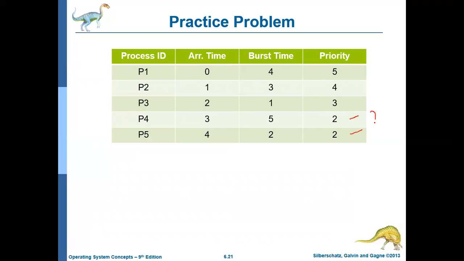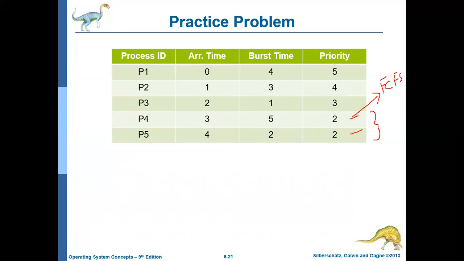If there is a tie in priority, that is, if more than one process has the same priority, then the tie will be broken by the FCFS model, first come first serve. Whichever process is first in the ready queue will get the CPU first.